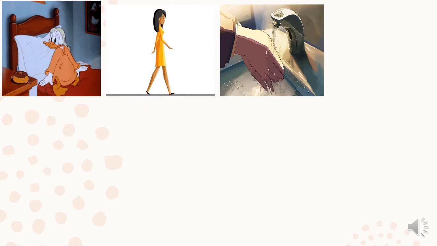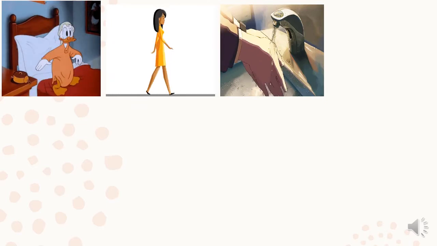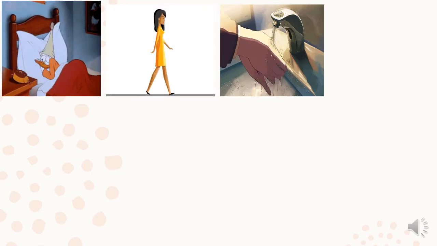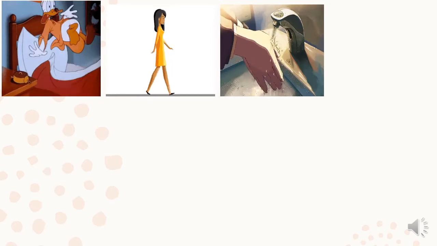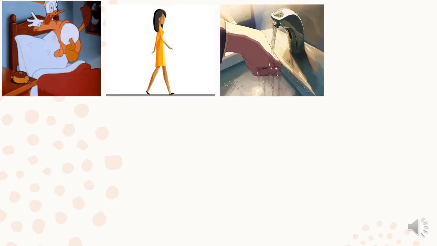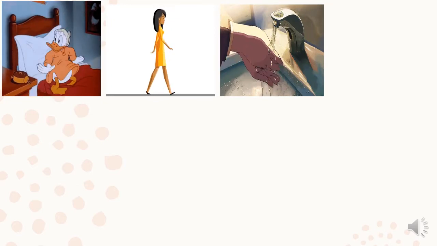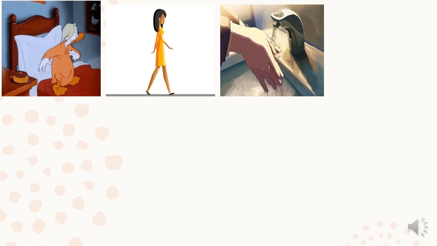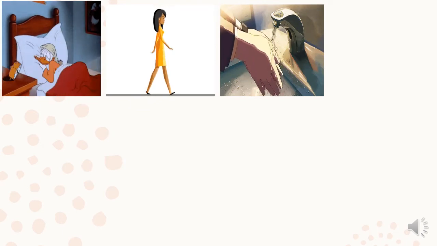Then you open the tap. When you touch the tap, there's a friction force between your hand and the tap. This friction force makes you control opening and closing. Then you wash your hands with the water. You know that there is a friction force also between your hands and the water. Water here is considered as a surface. And I said that there's a friction force between any two touching surfaces, even if it is water or air.